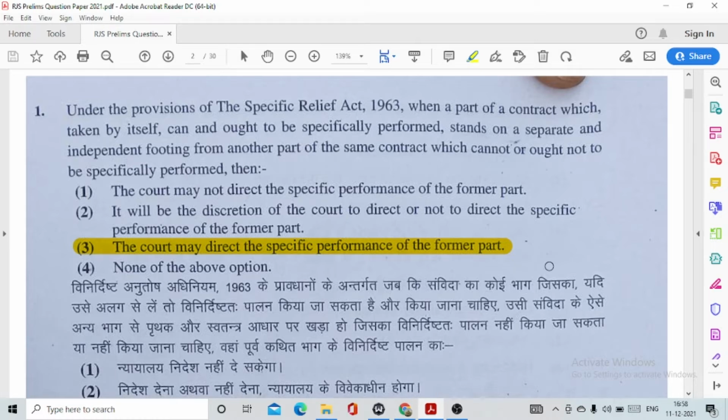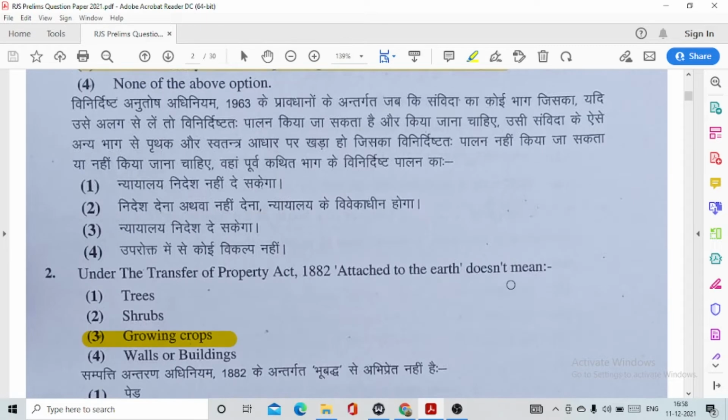Under the provisions of the Specific Relief Act 1963, when a part of a contract which taken by itself can and ought to be specifically performed stands on a separate and independent footing from another part of the same contract which cannot or ought not to be specifically performed, then in that case, option number 3, the court may direct the specific performance of the former part.